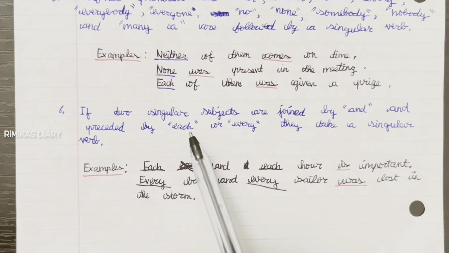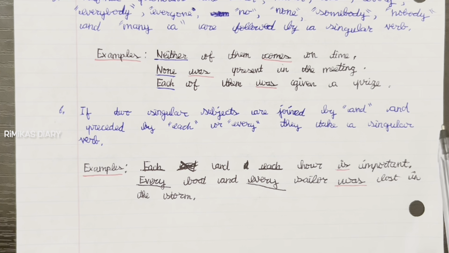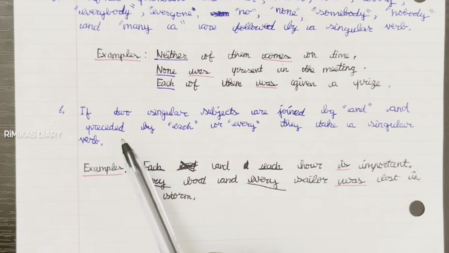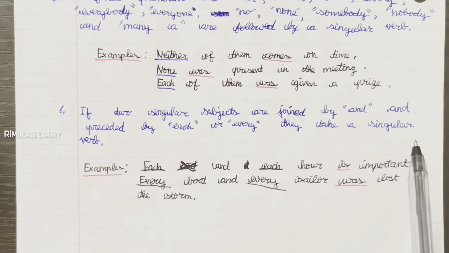Sixth rule: if two singular subjects are joined by and and preceded by each or every, they take a singular verb. So there's a sentence with two singular subjects joined by and, preceded by each or every, then they take a singular verb.